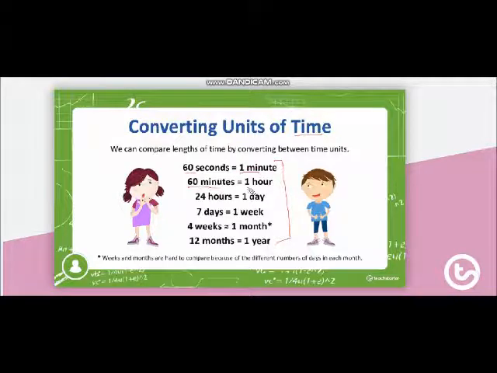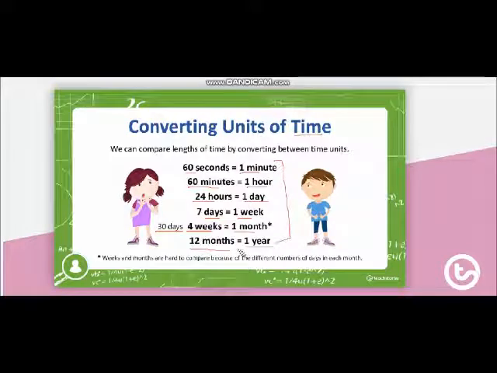60 minutes is equal to 1 hour, or we can say 1 hour is equal to 60 minutes. 1 day is equal to 24 hours. 1 week is 7 days. 1 month is 4 weeks, or we can say 30 days. In 1 month there are 30 days. In 1 year there are 12 months.